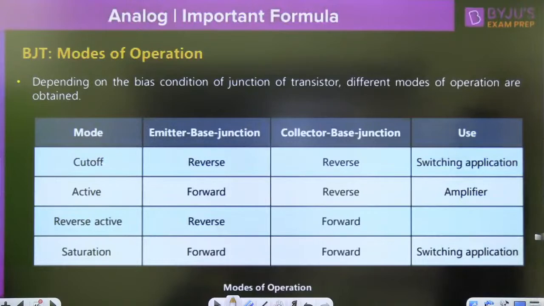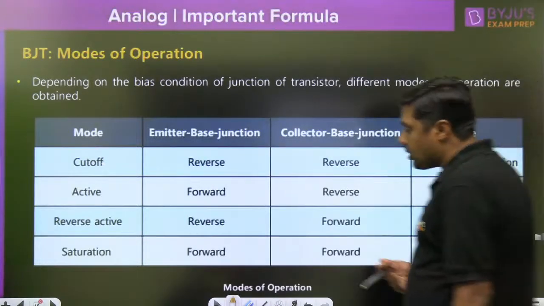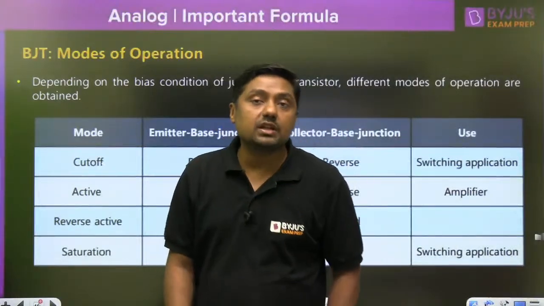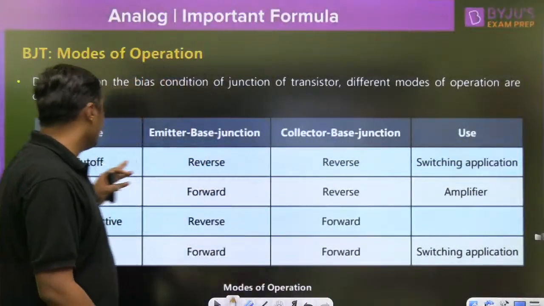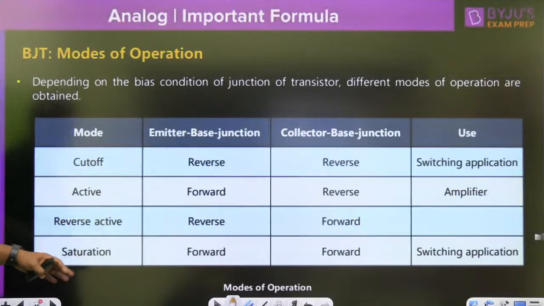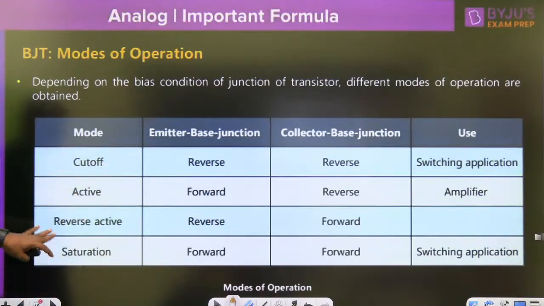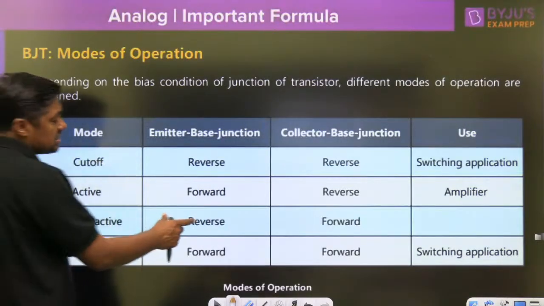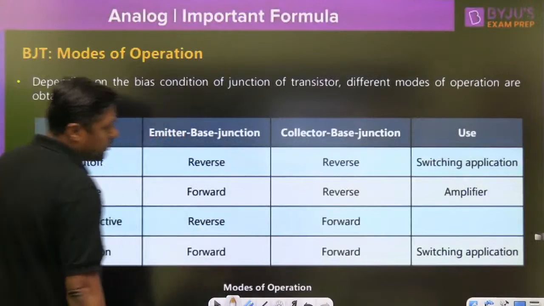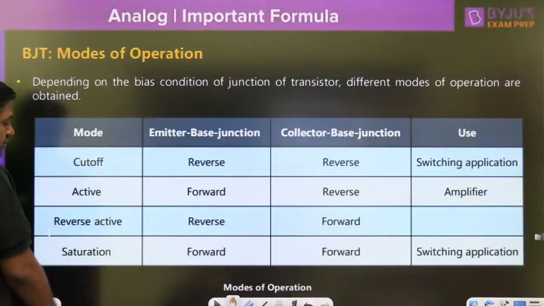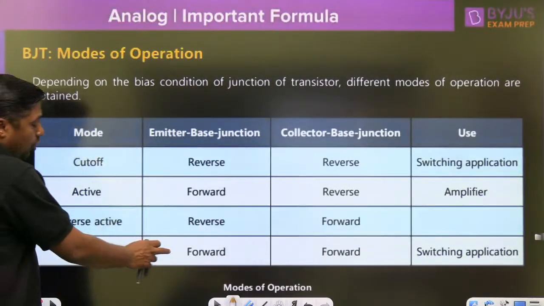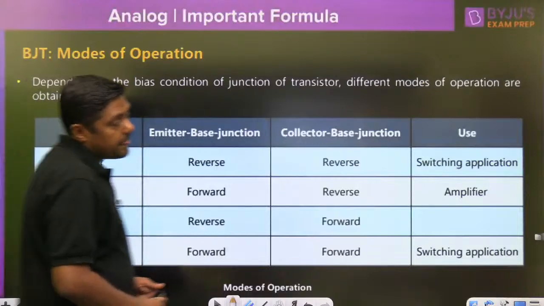In a BJT, for the modes of operation, we have two junctions. One is called the emitter junction, one is called the collector junction, and we have different modes of operation: cutoff, active, reverse active, and saturation. In cutoff, both junctions are reverse biased. In active, emitter forward biased, collector reverse biased. In reverse active, the emitter junction is reverse biased and the collector junction is forward biased, and in saturation, both junctions are forward biased.